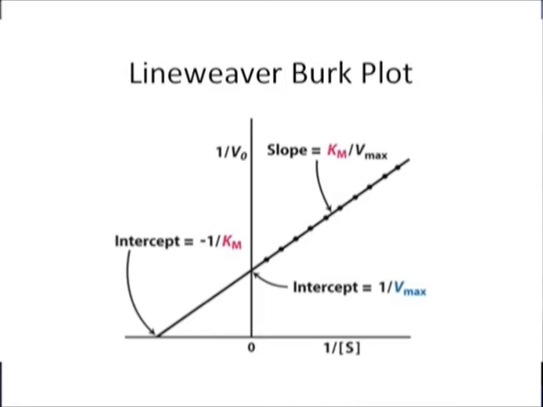The extrapolation across the 1 upon V0 axis to determine minus 1 upon Km sometimes reaches the edge of the graph paper before reaching the 1 upon S axis, resulting in the graph having to be redrawn with altered axis.